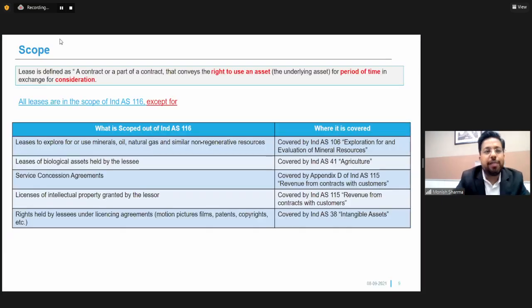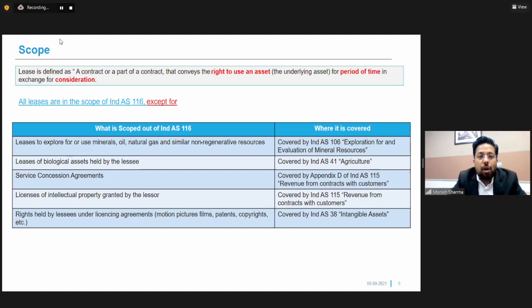Let's start with our segment 1 with the definition of leases. A lease has been defined as a contract, or a part of a contract, that conveys the right to use an asset for a period of time in exchange of a consideration. So definitely, an agreement will be classified as a lease if there's a right to use a particular asset. The asset should be identified in the lease. The period of use of that asset should also be defined in the lease, and there should be a consideration for which the lessee is using that asset.